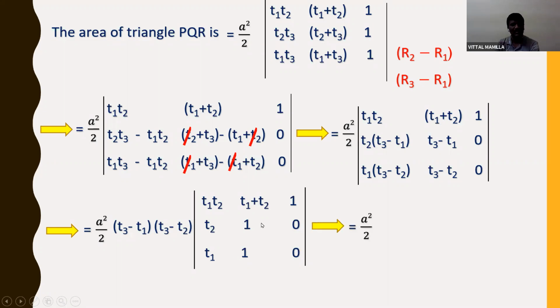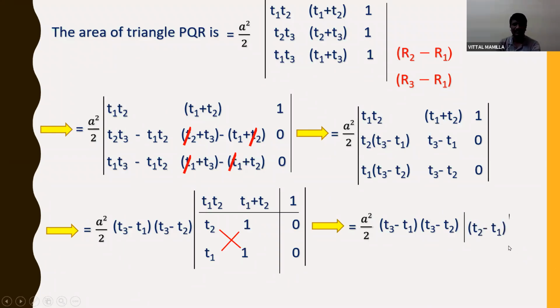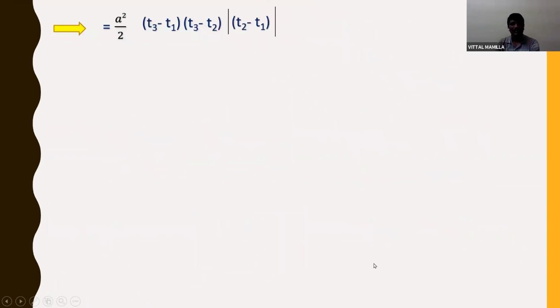So A, B, C, D, this is the 2 by 2 matrix. The determinant of a 2 by 2 matrix is AD minus BC. So I'll multiply like this. T2 into 1 is T2, and minus T1 into 1 is T1, which is T2 minus T1. So this can be written as a square by 2, T3 minus T1 into T3 minus T2 into T2 minus T1, which is in the mod.